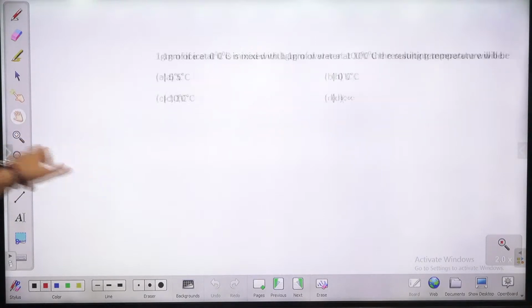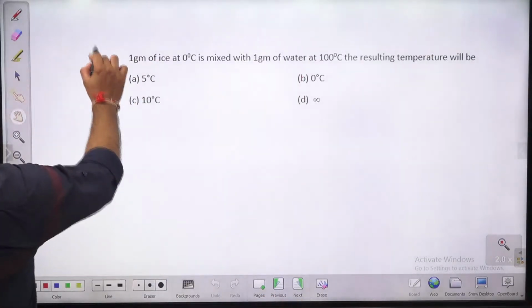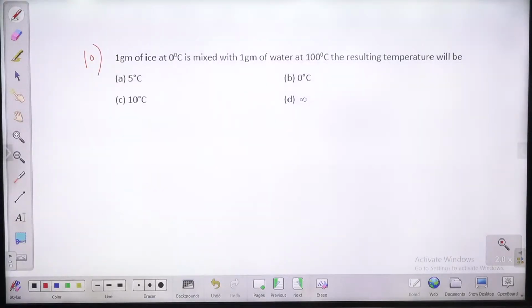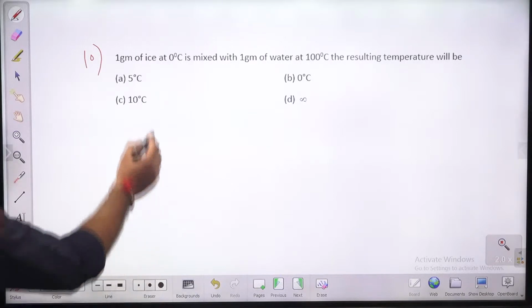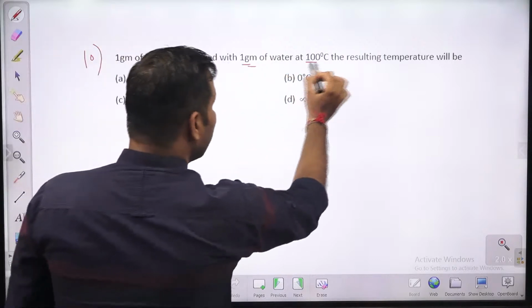चलिए, so next question in front of us, question number 10. 1 gram of ice at 0 degrees Celsius is mixed with 1 gram of water at 100 degrees Celsius. The resulting temperature will be, you need to give some approximate answer. 1 ग्राम आइस एट 0 डिग्री सेल्सियस आपने मिक्स कर दिया 1 ग्राम वाटर एट 100 डिग्री सेल्सियस,